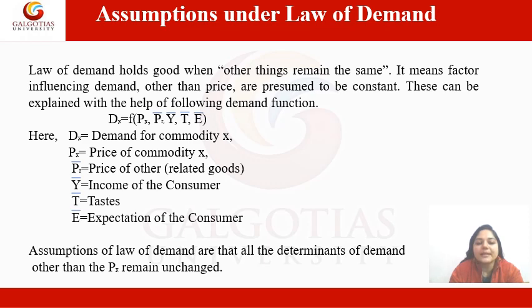It means price is the one thing which affects demand, and all other factors such as income of the consumer, taste, preference, expectation and all other factors will be constant. Only price affects demand under the law of demand. So the assumption of the law of demand is that all the determinants of demand other than Px remain unchanged. Px here refers to the price of commodity X. So basically demand for good X is affected by the price of good X and all the other factors of demand will be constant. So this was the assumption of the law of demand.